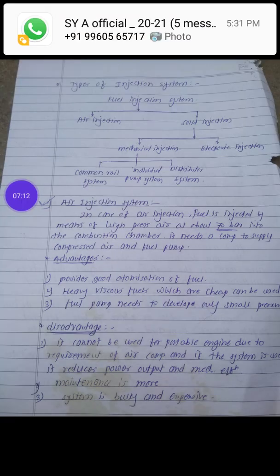So this solid injection system is again classified into mechanical injection and electronic injection. So there are two types of solid injection or airless injection system. First one is mechanical injection and second one is electronic injection. As the name indicates, mechanical injection means in this system mechanical components are used for the regulation of the quantity of fuel, or for the injection of fuel.